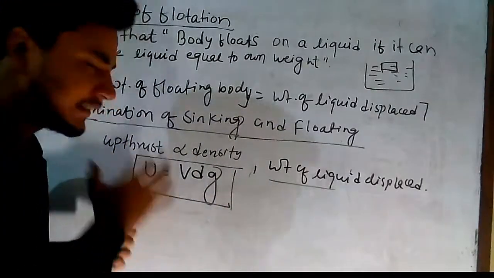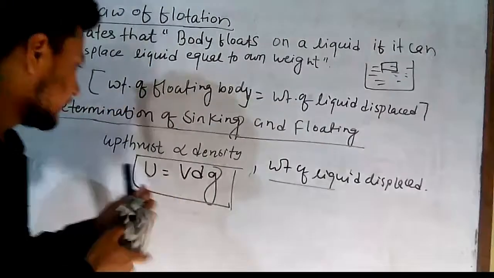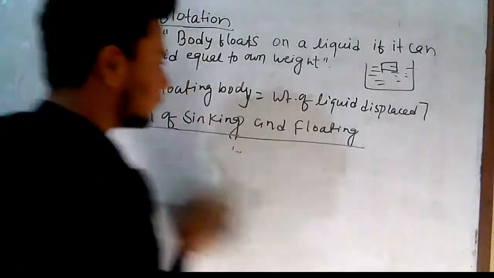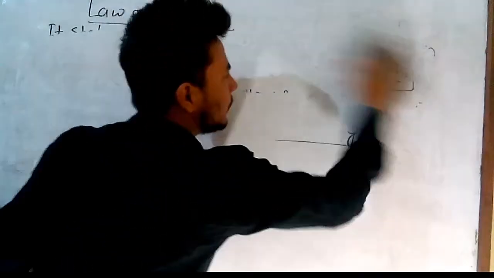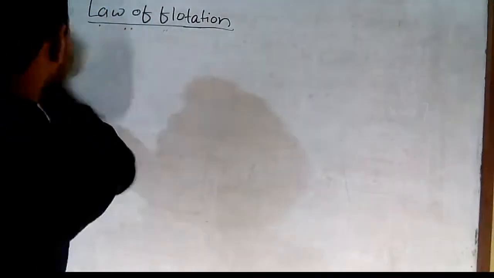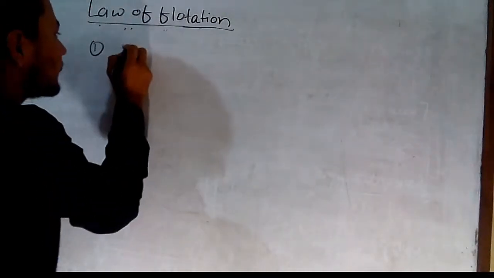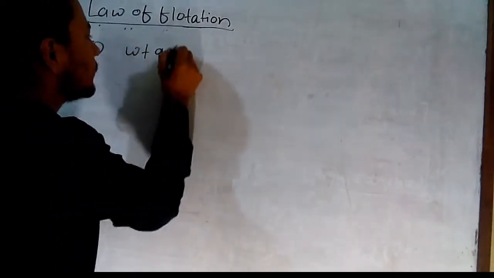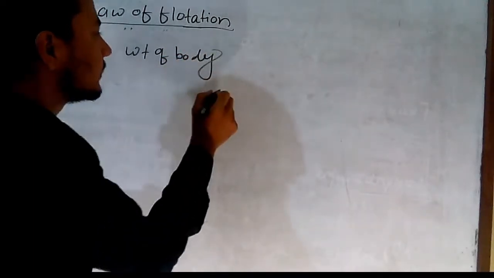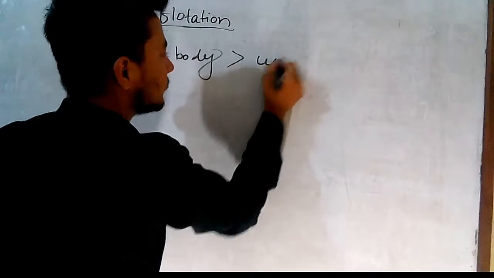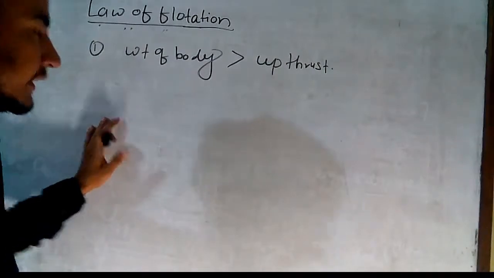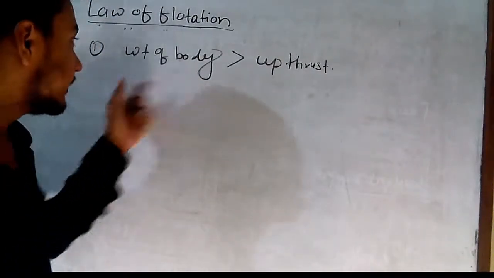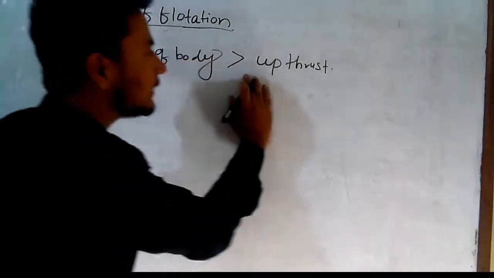So there are three conditions, three states in flotation and sinking of a body. Let's talk one by one, and I hope after watching this video your whole concept will be cleared. So the first condition is: weight of body is greater than upthrust. So what will happen here? Listen here. Weight of body is greater than upthrust.